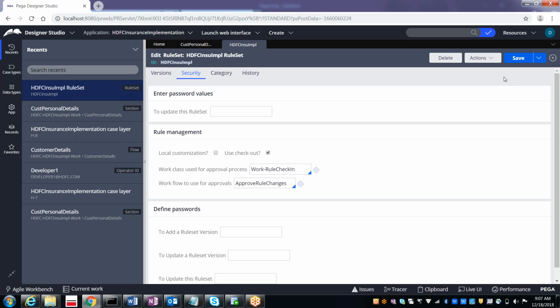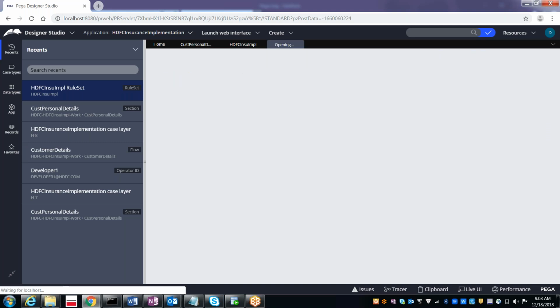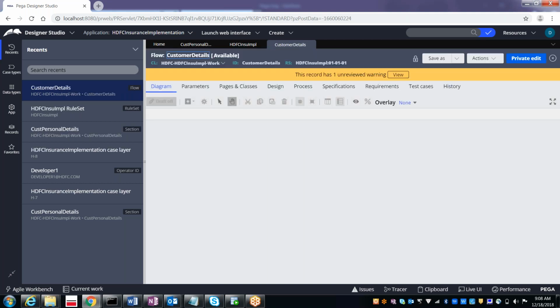Clear. Nice. Okay, so under the rule set, we will have multiple versions, and then we can have the check-in and checkout functionality. So for example, in the flow, I want to do some changes. If you want to do any changes in the flow, can I do it or not? Here you need to remember two things. So what are the two things? You tell me. First, what should I do?